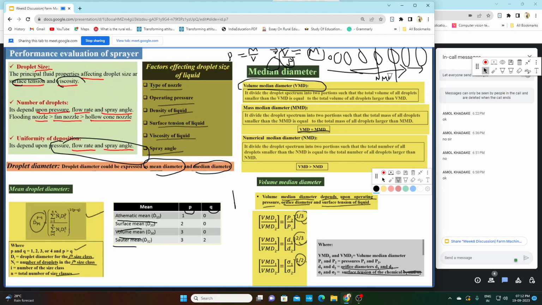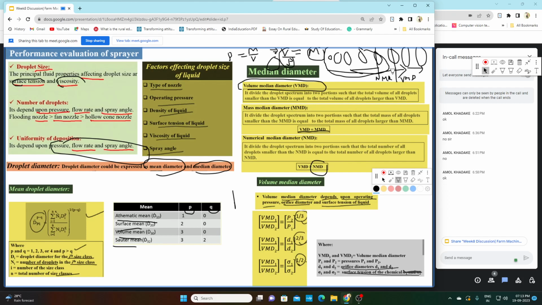So let's say this is NMD and this is VMD. So your VMD will always be greater than NMD. Why is VMD greater than NMD? Because in the case of VMD we are talking about volume, so the smallest droplets, the number of smallest droplets will be more than the same count for numerical median diameter.